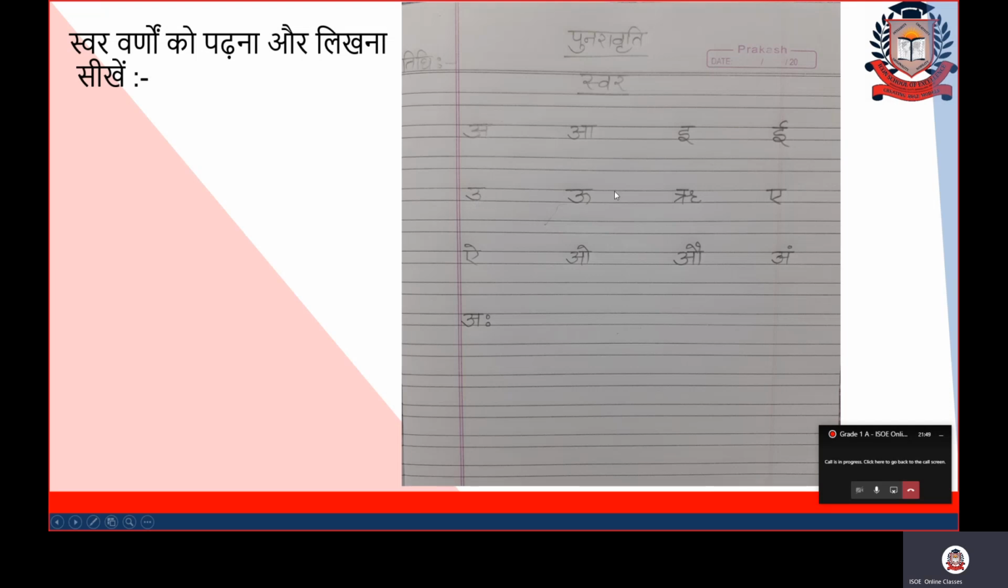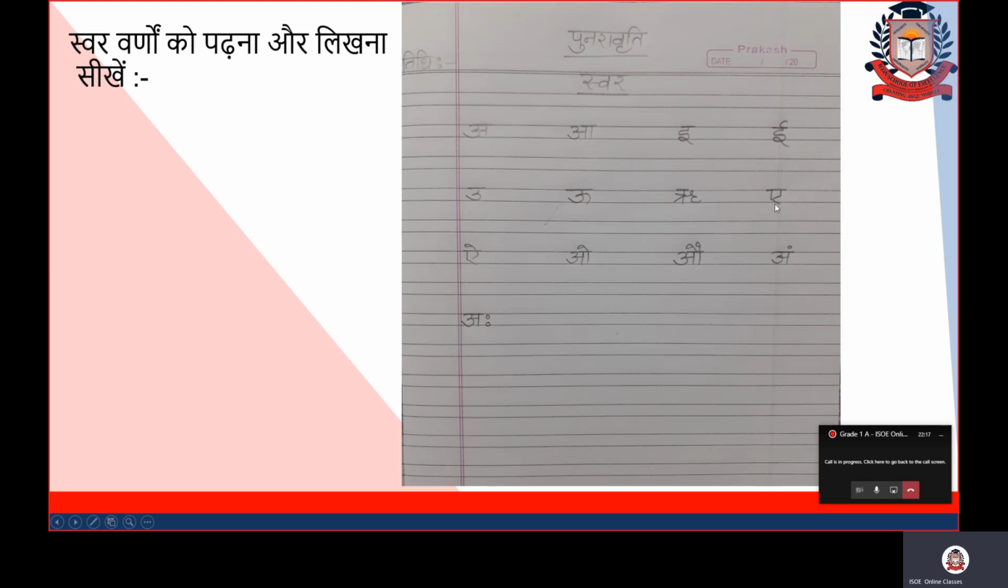It is not good. So next, after U comes bada U. First write chota U, then there is a tail and then the upper line. This is called bada U. After bada U comes Ri. First a standing line, then an upper and lower slanting line, then a small letter R, then the upper line. This is called Ri. Ri se Rishi.